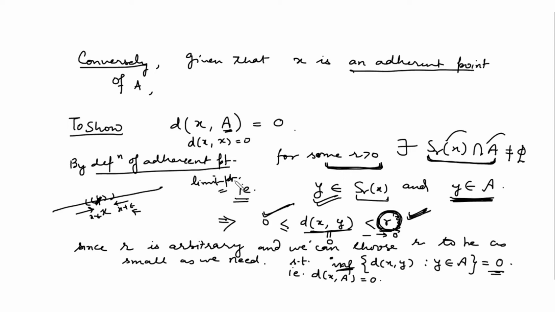And if it is a limit point, that means you can always find an open sphere which is very, very small, and having at least one point from the set A. So that minimum distance is very, very small, and that will be near to 0. So infimum will be 0. In that case, you will get the distance of x comma A will be 0. Clear to everyone? So whenever in a metric space x is any adherent point of any subset of the metric space, then the distance between the point and the set will be 0.